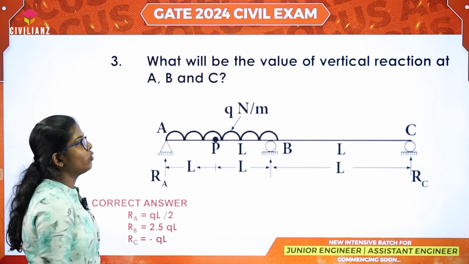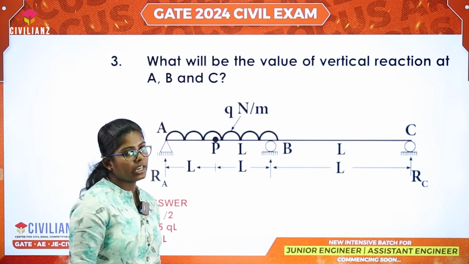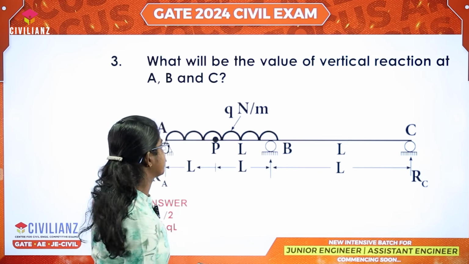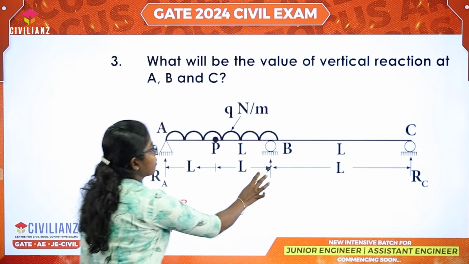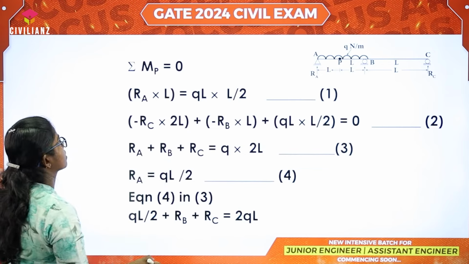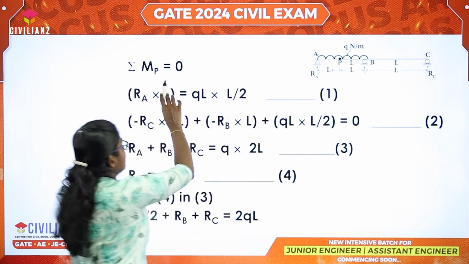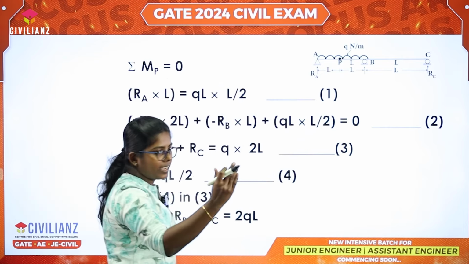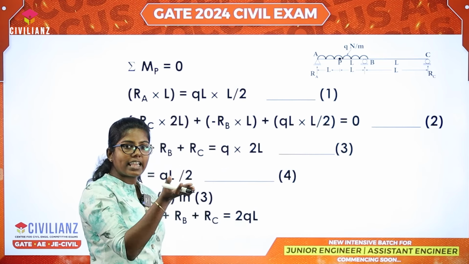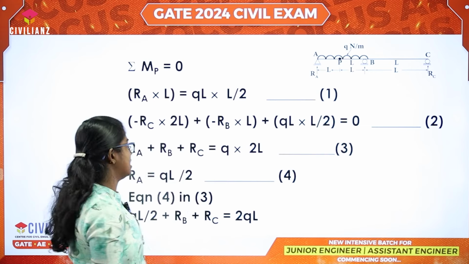What will be the value of vertical reaction at A, B and C? Actually, we need to find reactions RA, RB and RC. Here, RA, RB, RC are shown in this figure. We need to consider at this point the moment at P is taken. We need to check the moment at the left side, right side and upward reactions is equal to downward reaction. We can easily form three equations.